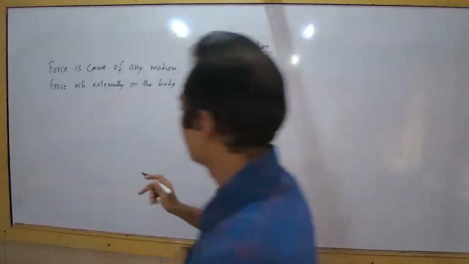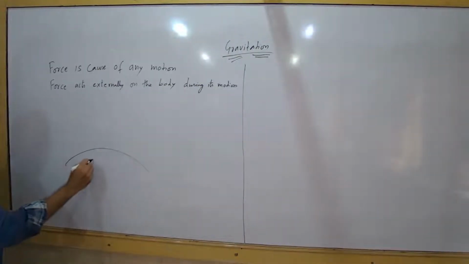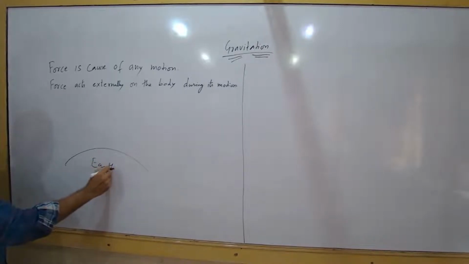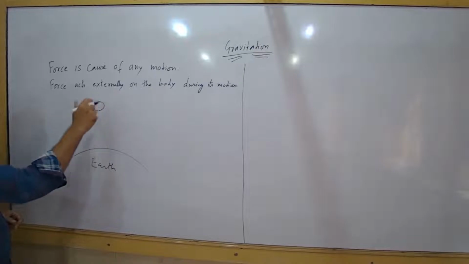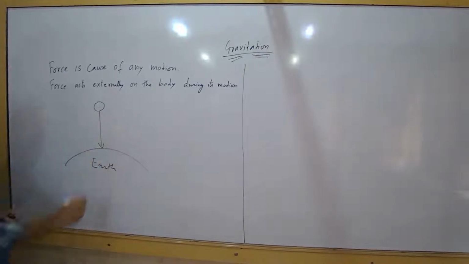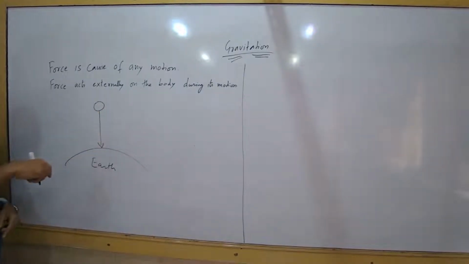Okay? Now, as I have given you these illustrations, there is Earth, and you have seen that if any object is dropped, it will always fall downwards. Why is it happening? Now this is moving, so there must be some force acting on it.